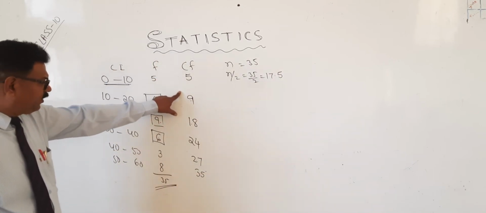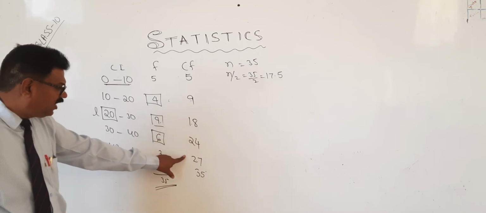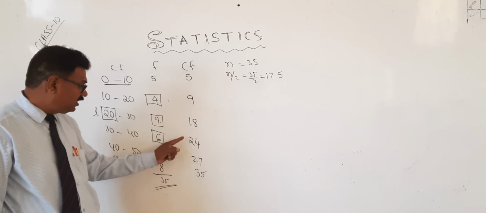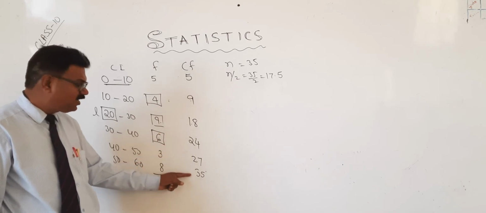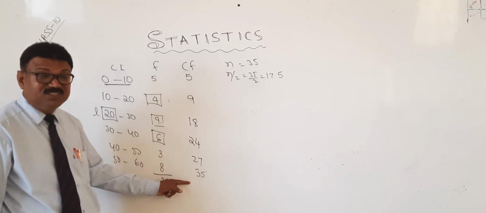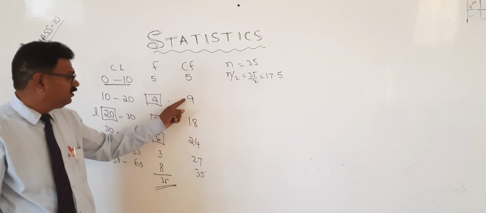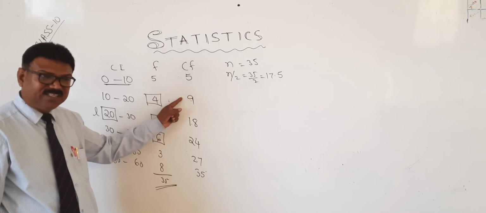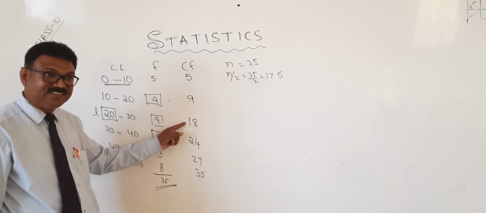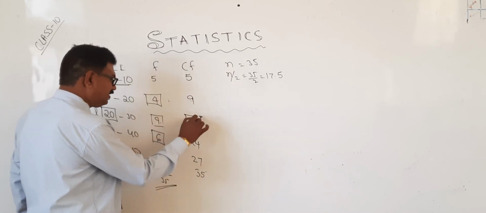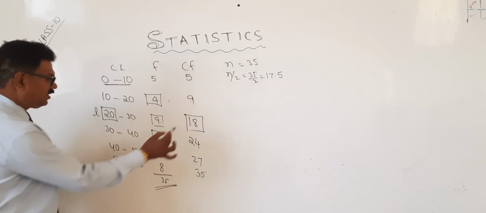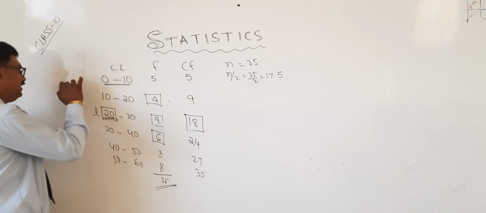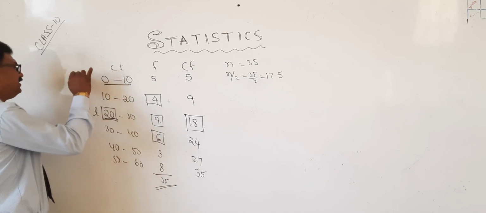In this, we have to see where 17.5 lies. Which is the correct answer? Which is the nearest one? It lies between 9 and 18. We can't take this, but we can take this. Over. You mark. Here, 20 is the lower limit, and we can say this is the median class.